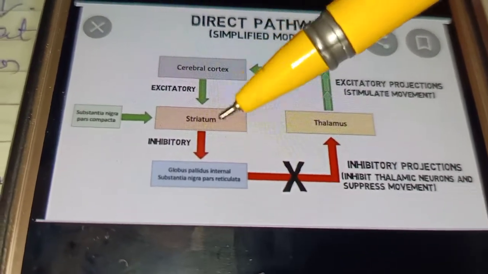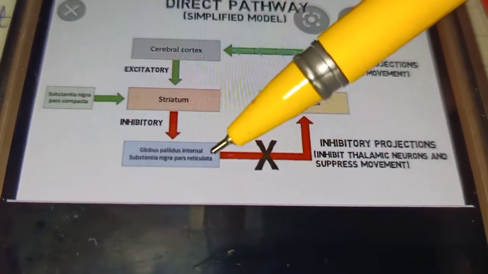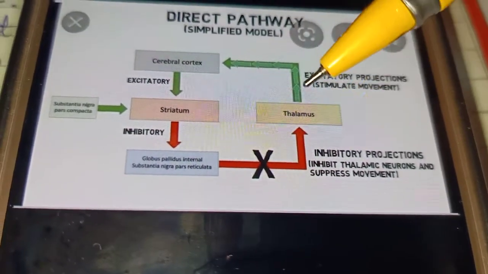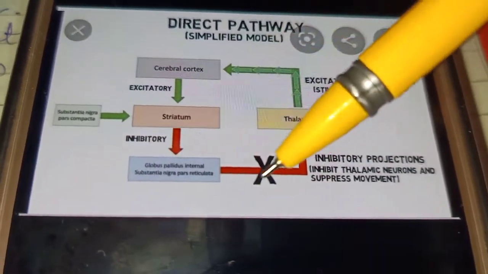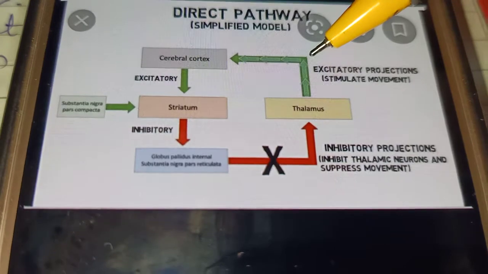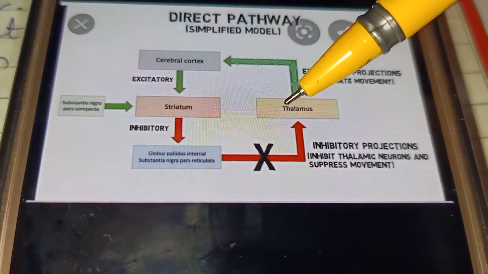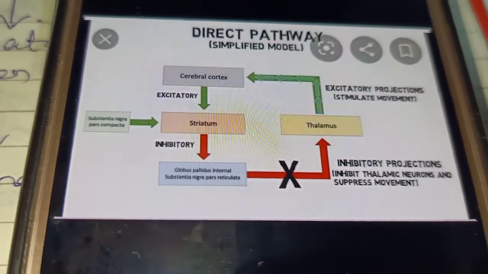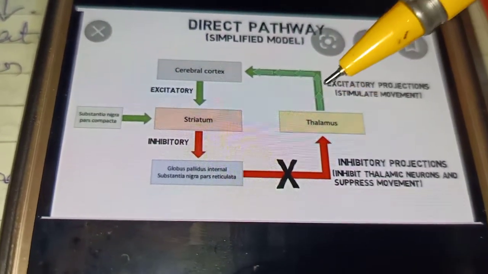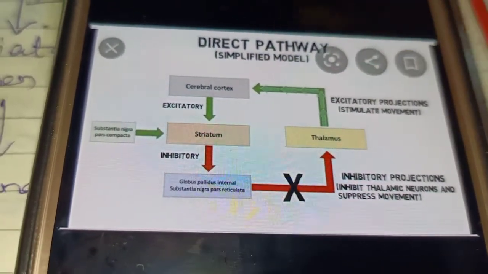So there is disinhibition of the thalamus, which is equivalent to excitation. If no inhibition, there is excitation. The general function of the direct pathway of the basal ganglia is to excite the motor cortex or increase the motor activity. It is excitatory.